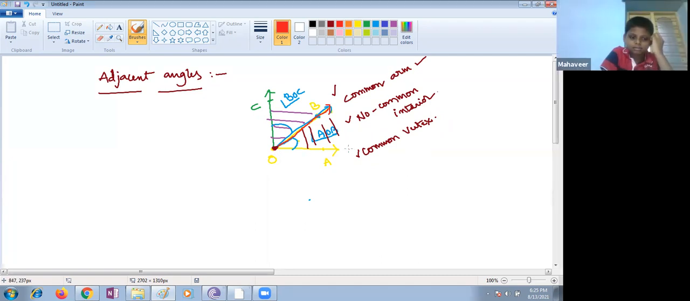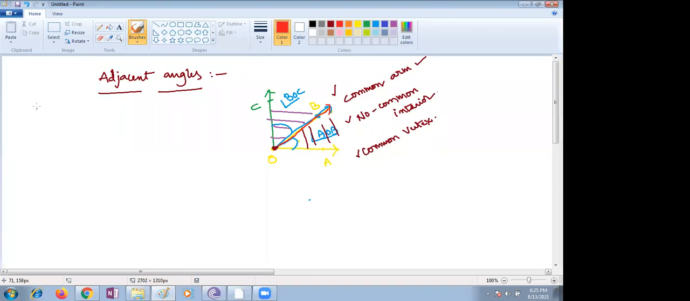You have to write those points, children, please. Two adjacent angles are said to be two adjacent angles.